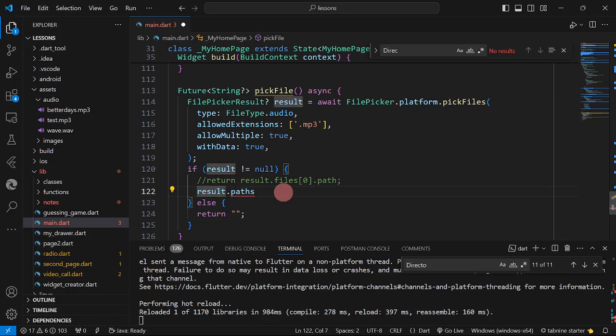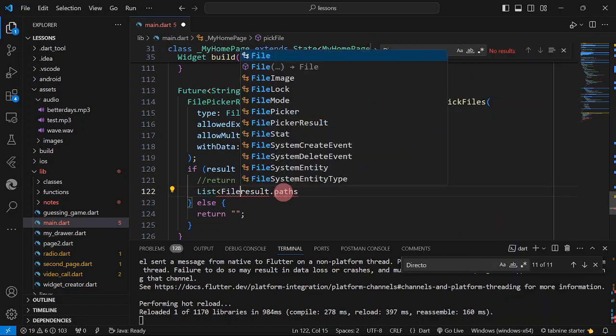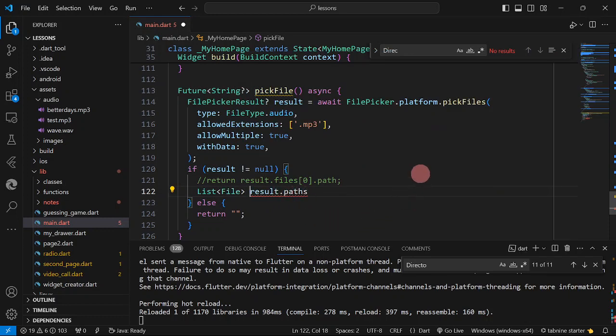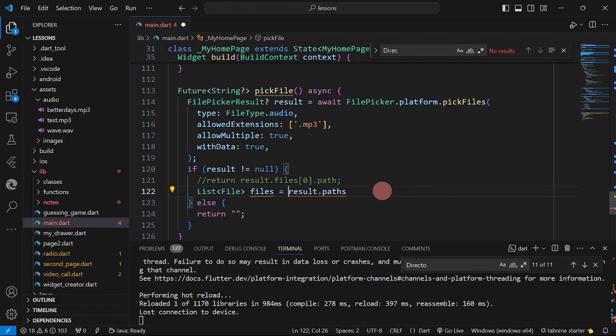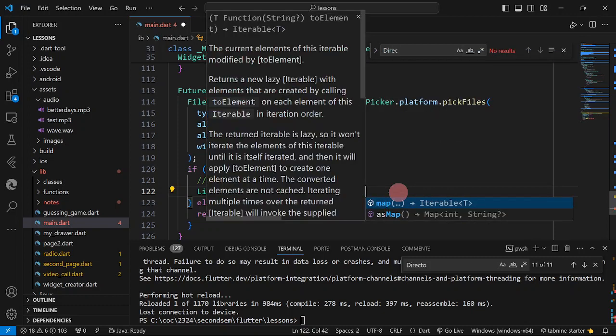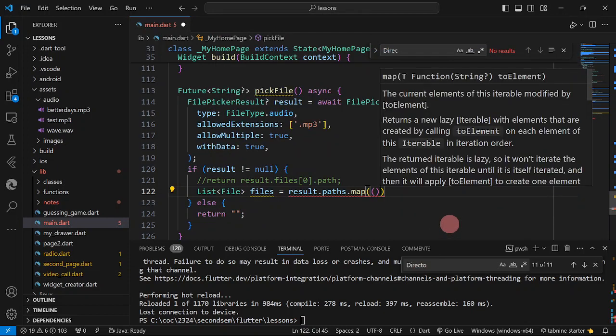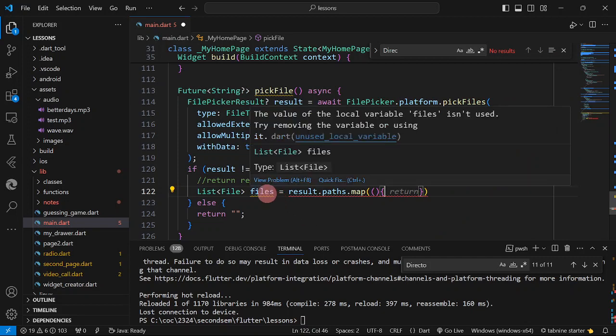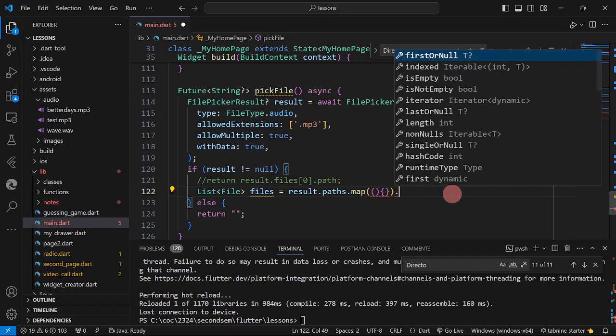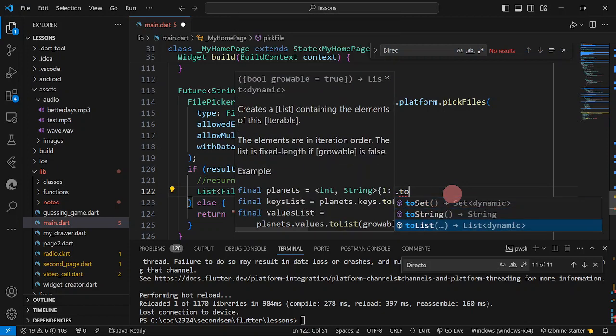Then I'm going to have a list of file, and I'm going to have it here files is equal to list of paths, because what I'm going to do now is I'm going to convert all of these paths into the files variable. Okay, so I'm going to use here the map method, then we're going to have inside the map, and since we are going to return here a list, so therefore I'm going to convert them into list.